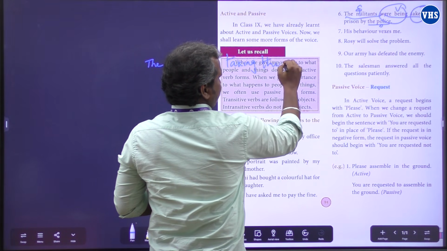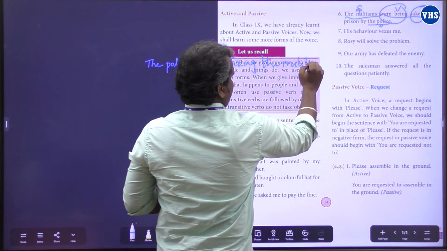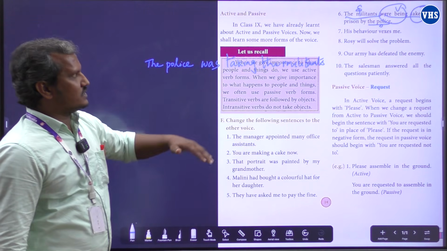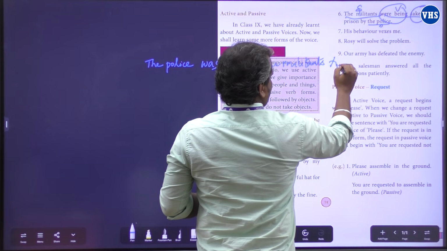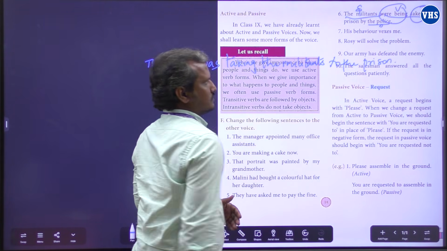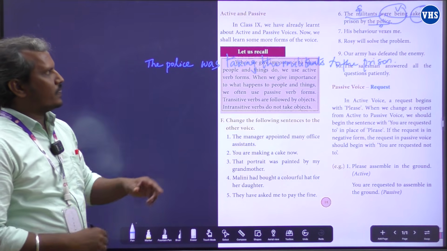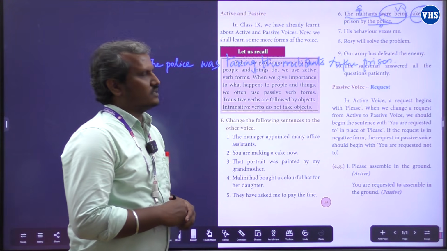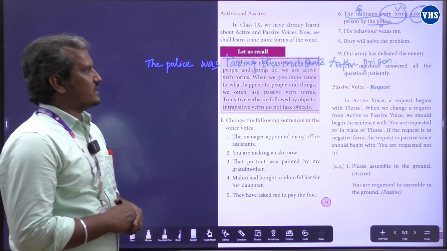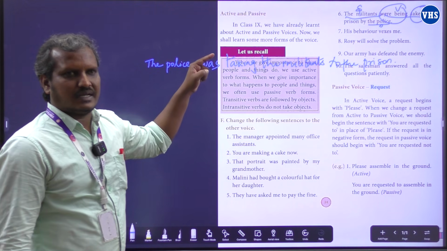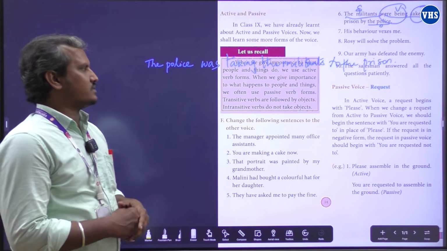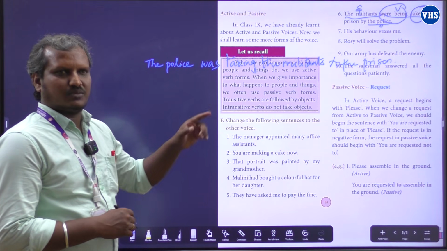The militants. Look, the police was taking the militants to the prison. Look at the sentence. The militants were being taken to prison by the police. The answer is, the police was taking the militants to the prison. So the given sentence is a passive voice, and we have changed this into an active voice. Alright. Now we'll discuss about the seventh one.